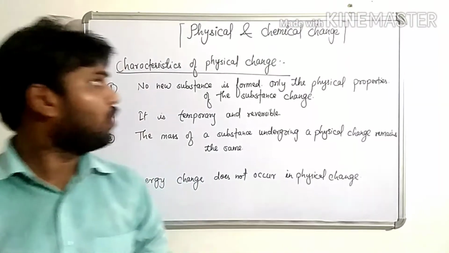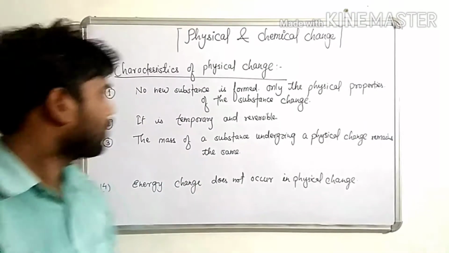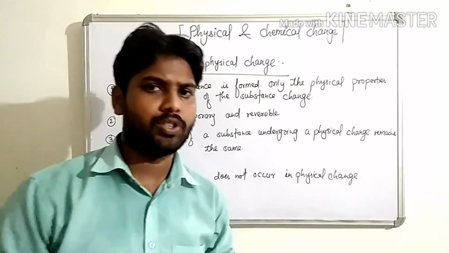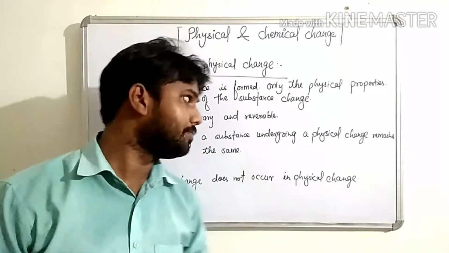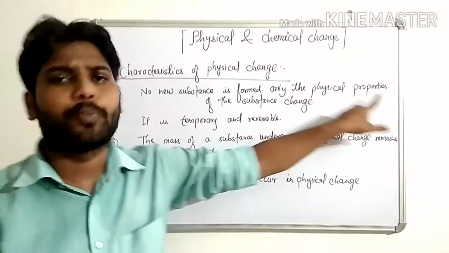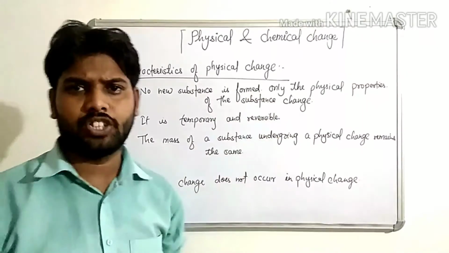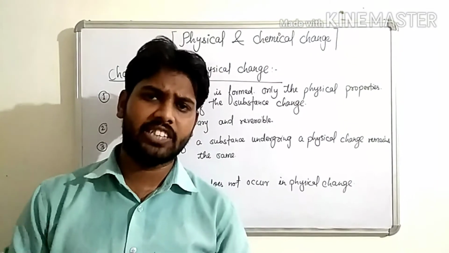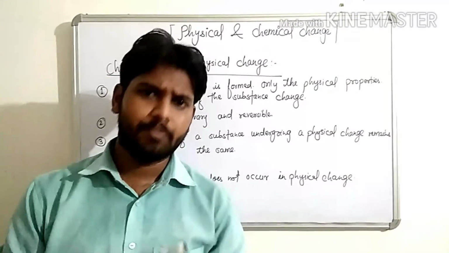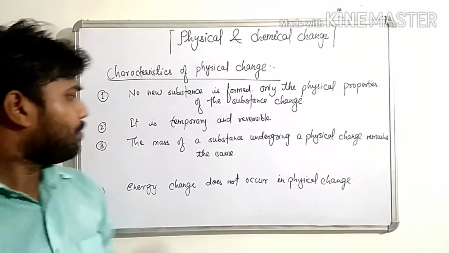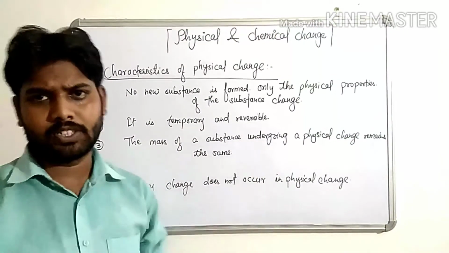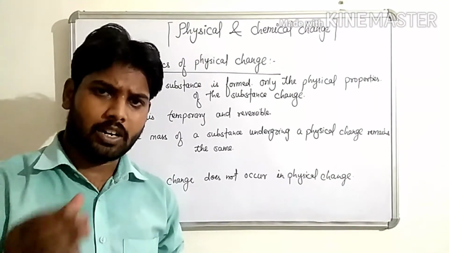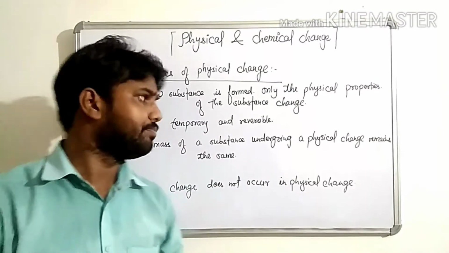Now, characteristics of physical change. First, no new substance is formed because the basic composition of the substance is not changed. Only the physical properties of the substance change. Children, physical properties means melting point, boiling point, density, shape, size, color. They will change. Now, it is temporary and reversible. It is a temporary change, and the substance after the change can be reversed.